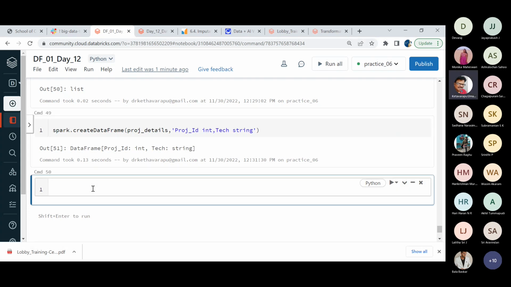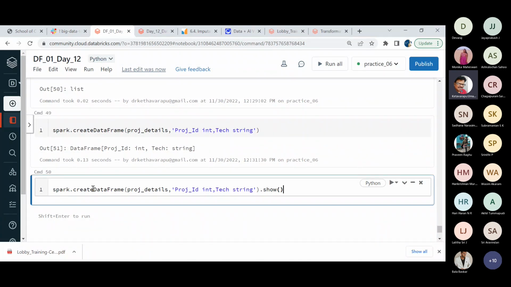Now, if I want to display the details, as I have not stored anywhere, a direct option is also there, friends. Spark dot, same thing, create data frame, project details. And now we need to mention the appropriate schema details. Okay, and technology stack I'm using. Just you can make use of this, and directly you can use the show. So this is a form of a pipeline print actually.